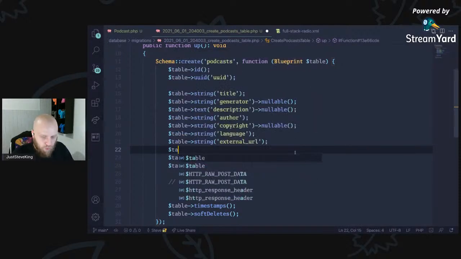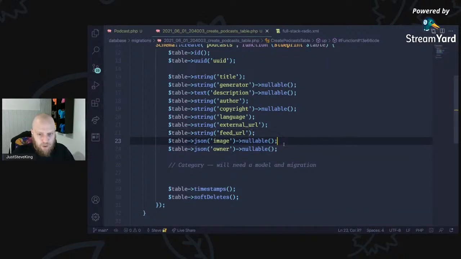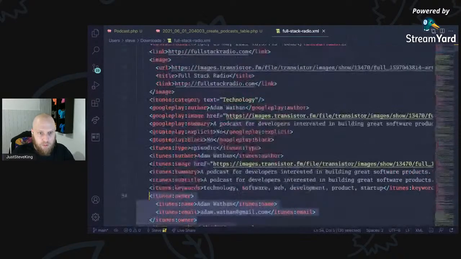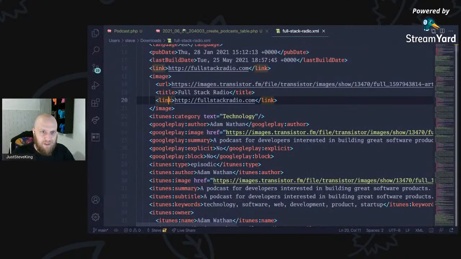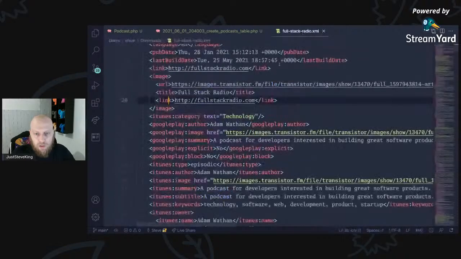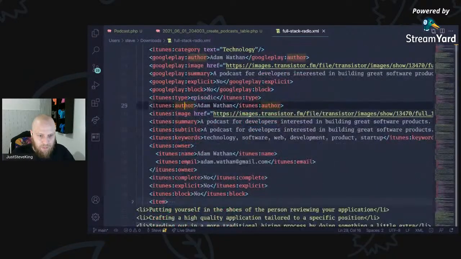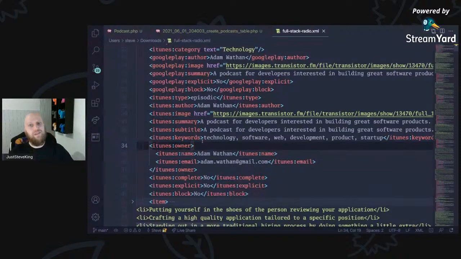We should probably store the feed URL as well, so we've got something persistent we can come back to. So we've got a feed URL and an external URL. We've got an image, which is nullable, so that we can store things like the title and the link, so we can do proper fig captions and that sort of stuff where possible. And the owner, we should be able to get like the name and email, hopefully, as long as we can access these things nicely. But we'll try. Let's give it a go.